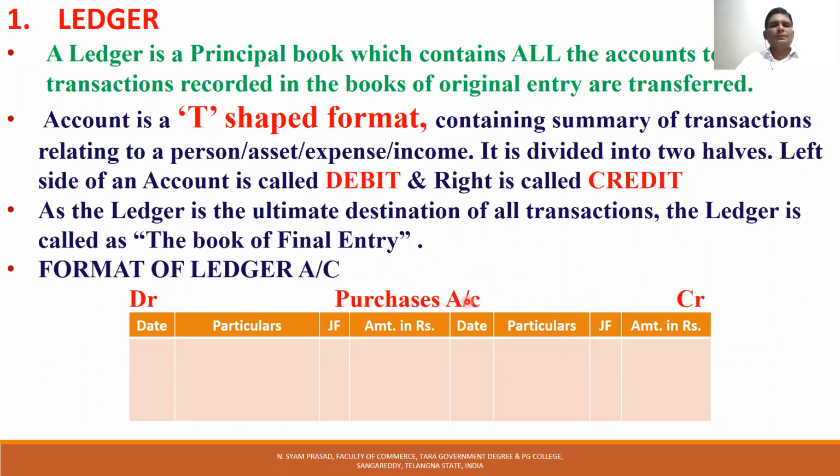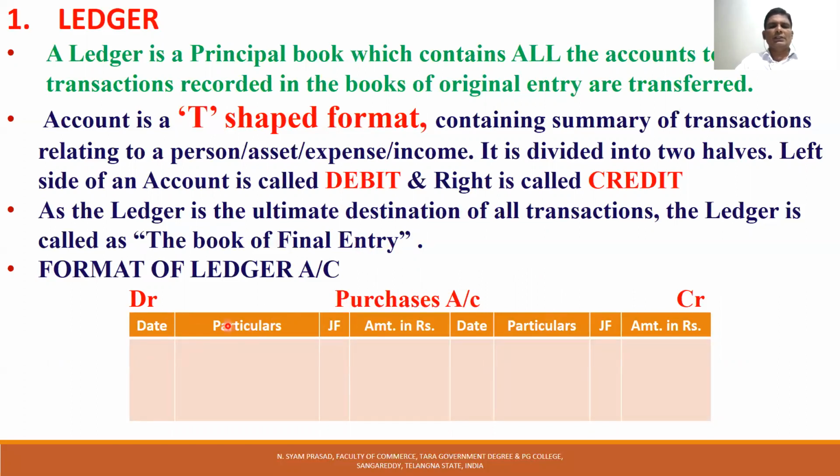At the same time, since the transactions are ultimately last recorded in the ledger, it is also called the book of final entry. After the final entry, you know very well, the trial balance starts, then the final accounts. This is the format of the ledger. The format of the ledger has eight columns: date column, particulars column, journal folio column, amount column.